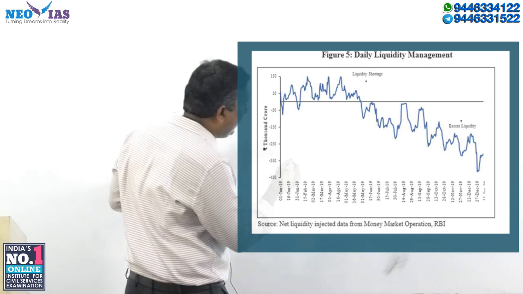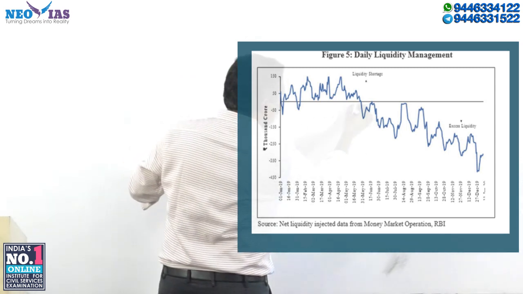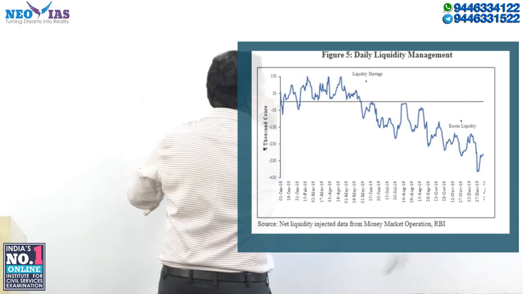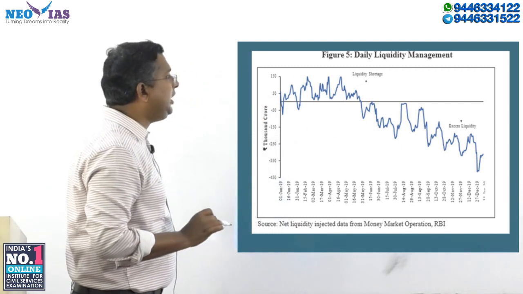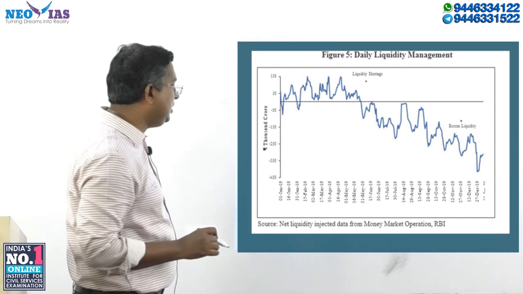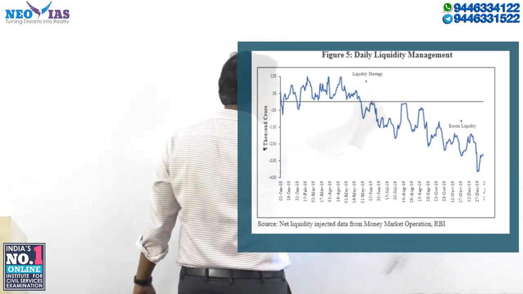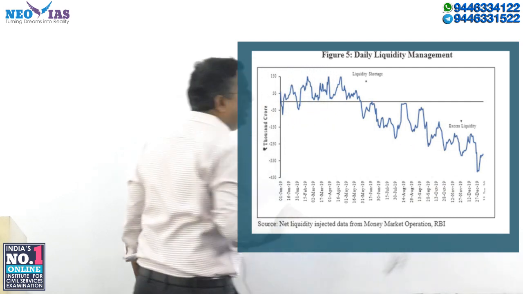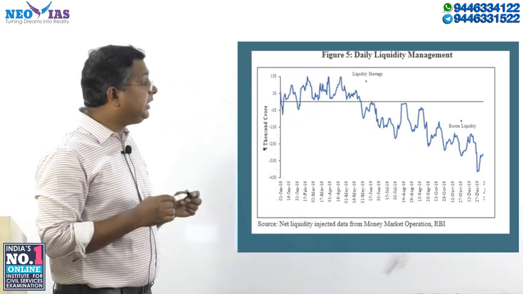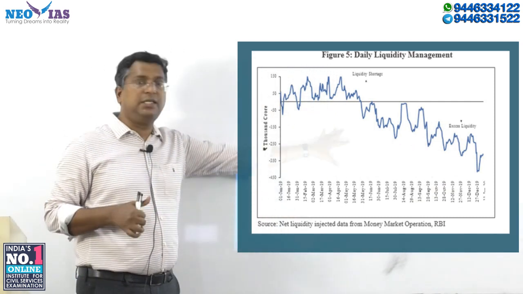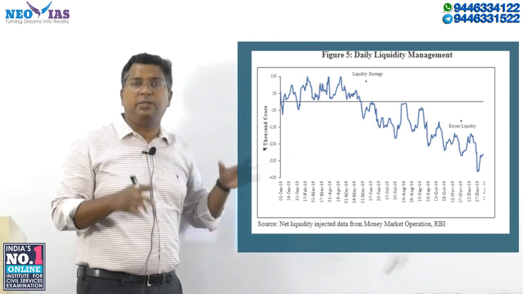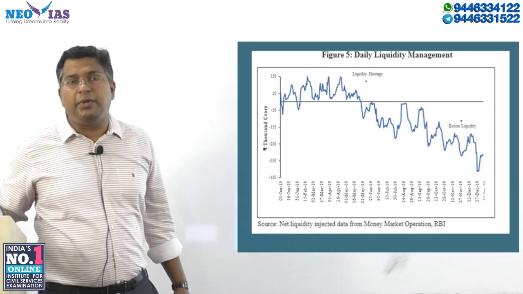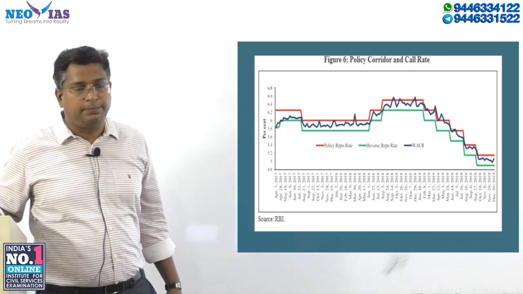You can see that till May 2019 there was liquidity shortage or deficit, but from June onwards there has been liquidity surplus or excess liquidity. This figure is not that important, but you should know why there has been liquidity surplus from mid 2019 onwards.